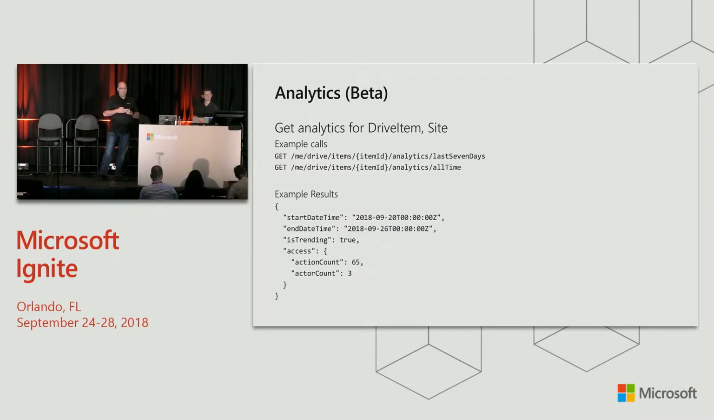For analytics, we have two primary APIs that are available in beta and working today, so you can try these out next time you get back to your computer. So we have last 7 days and all-time stats for both a drive item, so a file, and the site. So both of those levels, you'll be able to get these analytics. And so you can see in the sample results, you're going to get the action count and the actor count for those. I encourage everyone to try those out. Give us feedback since these are new APIs. We definitely plan to expand this further over time, but these two are the first ones that we were able to get into beta for you.